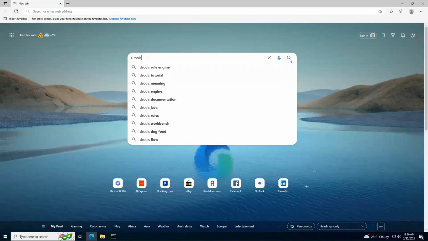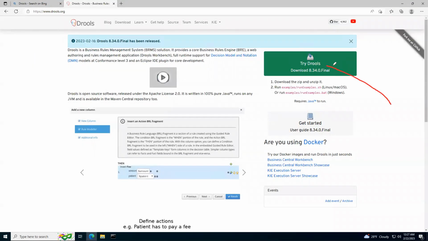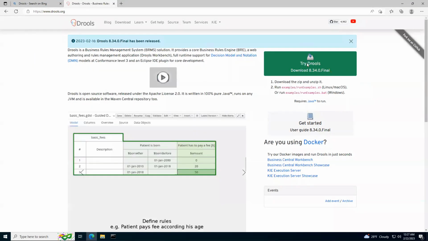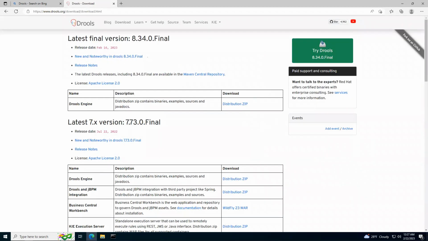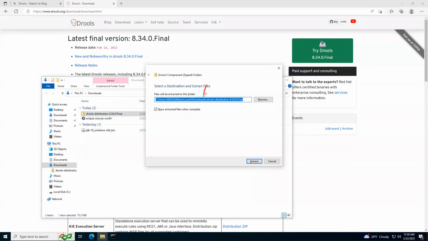The third step is installing the Drools system. We type Drools in the web browser or just use the link provided below. On the Drools system page, we click on Try Drools and then click the distribution zip link and download the file. We extract everything to the desired directory. In my case, it's just the C drive, the root directory.